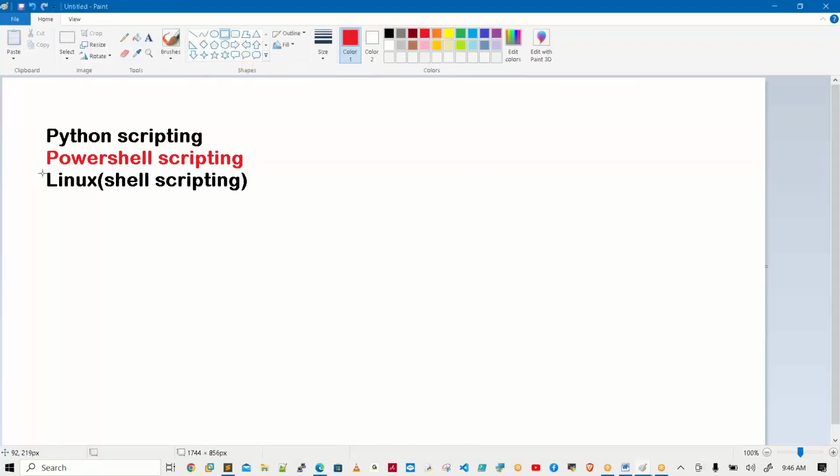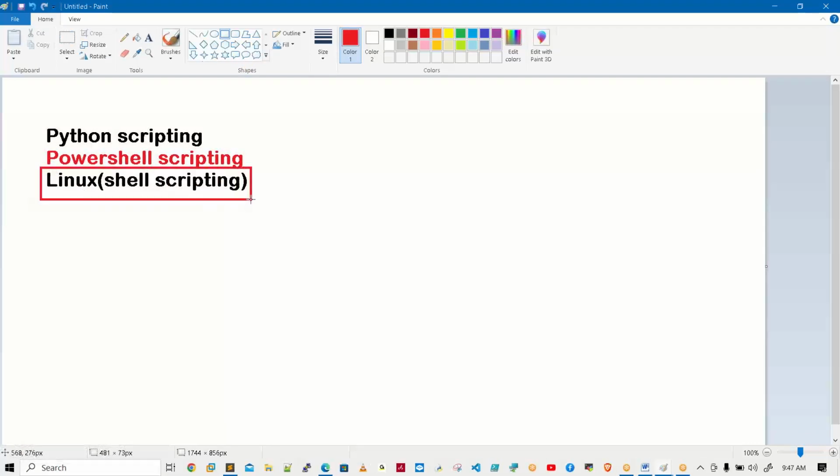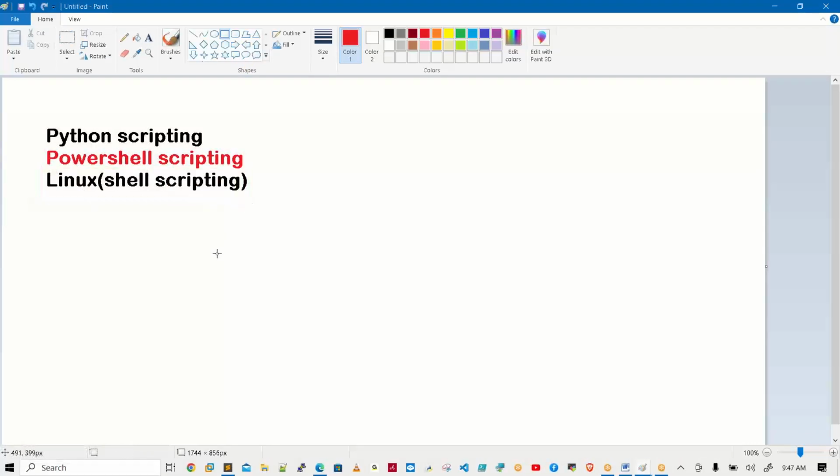Shell scripting is purely related to the Linux operating system. If you want to perform any automation on the Linux platform, there is one utility. A script means a file, not a physical component. It is a simple file only, not any other component. It's just like a file only.